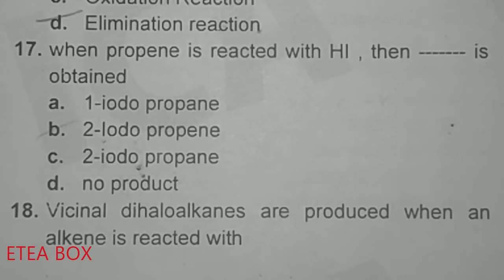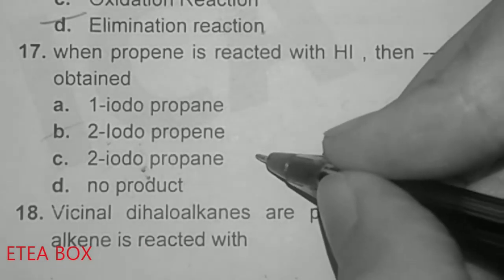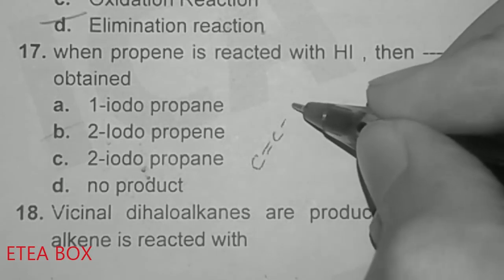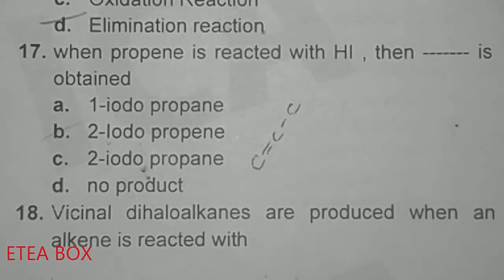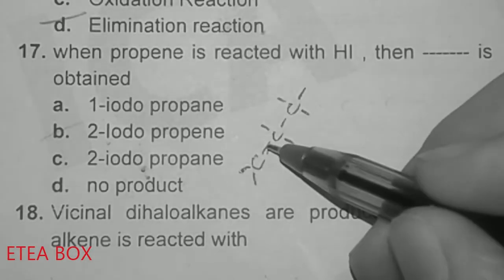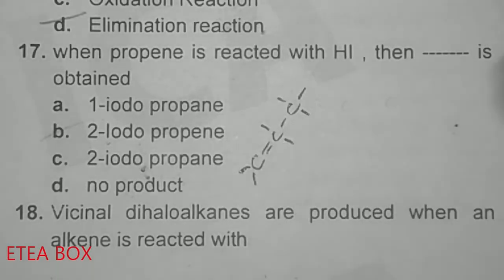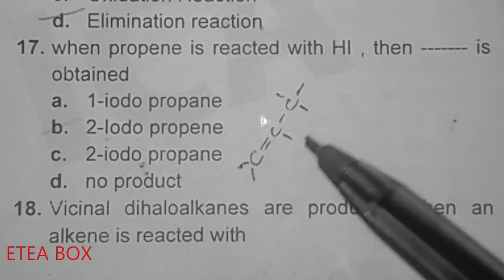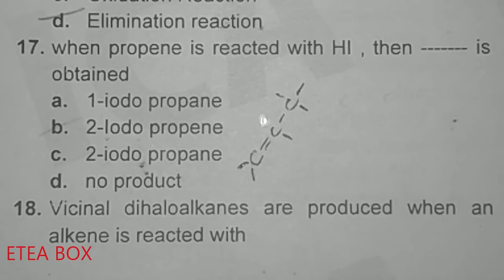When propene is reacted with HI, acid halide, then dash is obtained. Now look at here, this one is propene, okay, 3 carbon compound. Now we know that when this bond breaks, what happens? One carbon will get positive charge and the other will get negative charge.